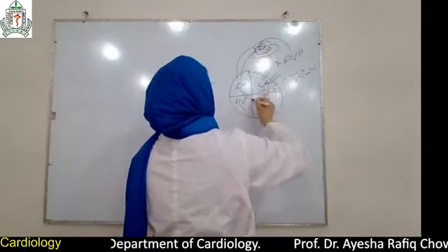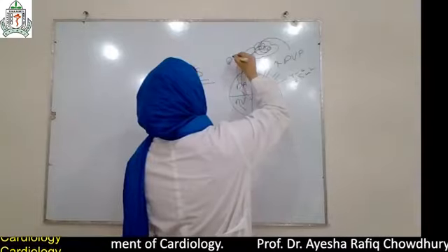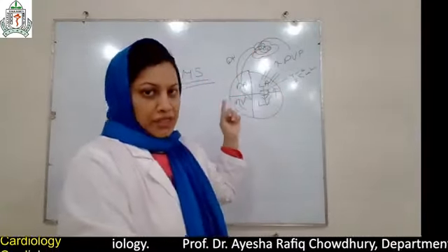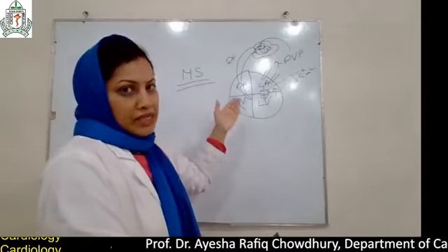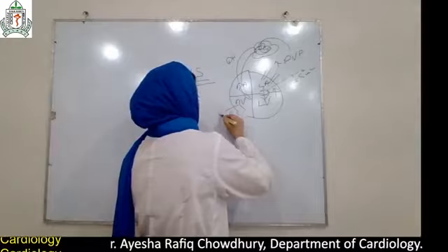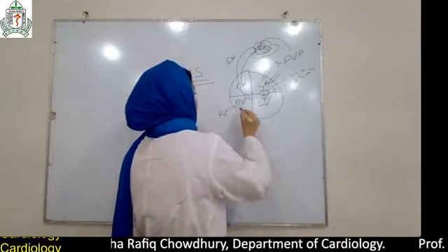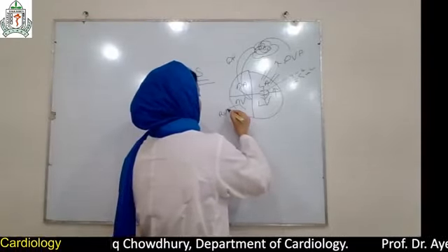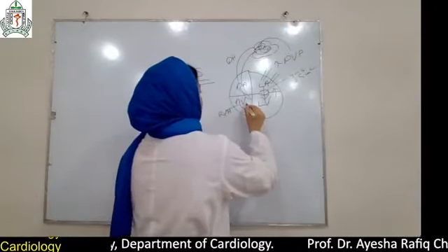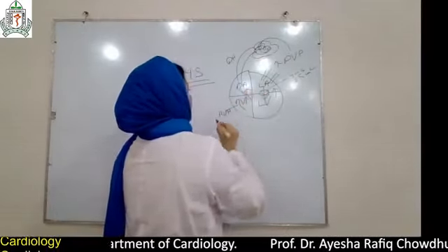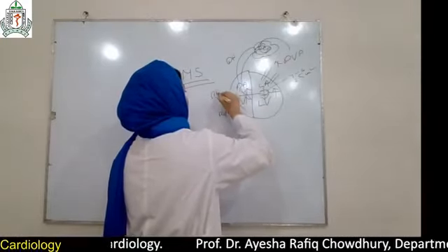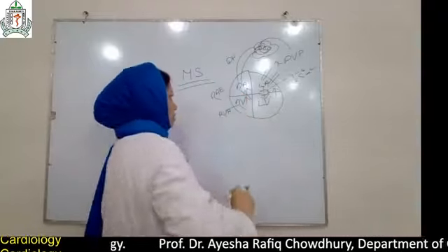in the pulmonary artery there is pulmonary arterial hypertension. When there is pulmonary hypertension, there is increased pressure in the right ventricle and right ventricular hypertrophy. And that exerts some pressure on the right atrium, and there is right atrial enlargement.